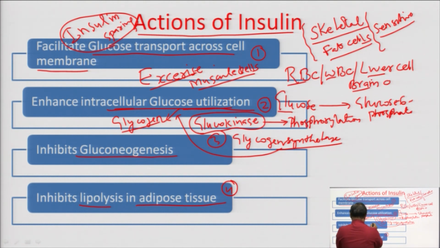Third, gluconeogenesis. Gluconeogenesis, this word you must have listened to in your biochemistry. So, gluconeogenesis is the synthesis of glucose from non-carbohydrate sources. So, non-carbohydrate sources like protein and fat get converted into glucose, thus enhancing the glucose load of our body. So, insulin inhibits gluconeogenesis, thus maintaining the level of the glucose in our blood.